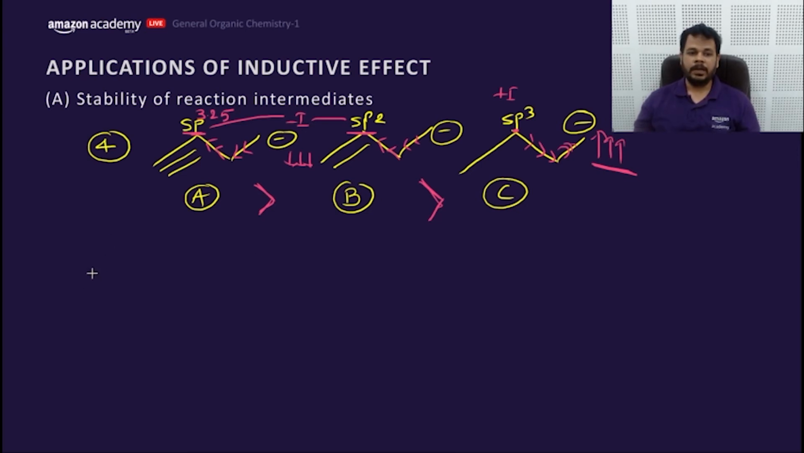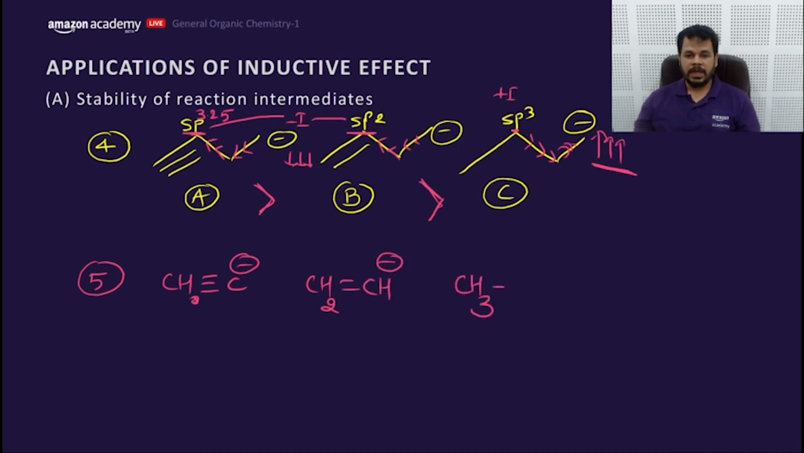Getting my point? Now let's move to the next part. CH triple bond C minus. Now CH2 double bond CH minus, and lastly CH3 CH2 minus. What would be the order of stability here, my dear friends?